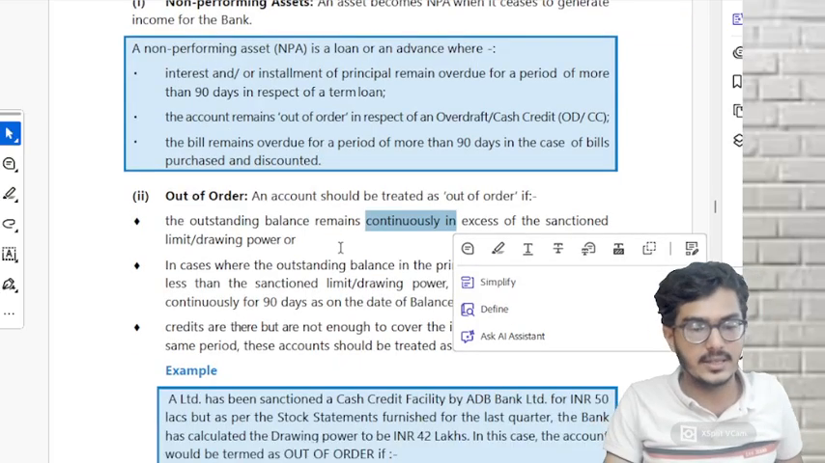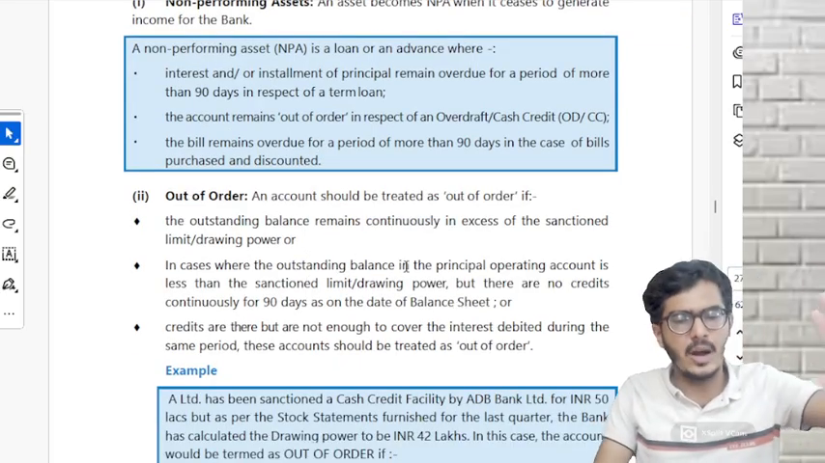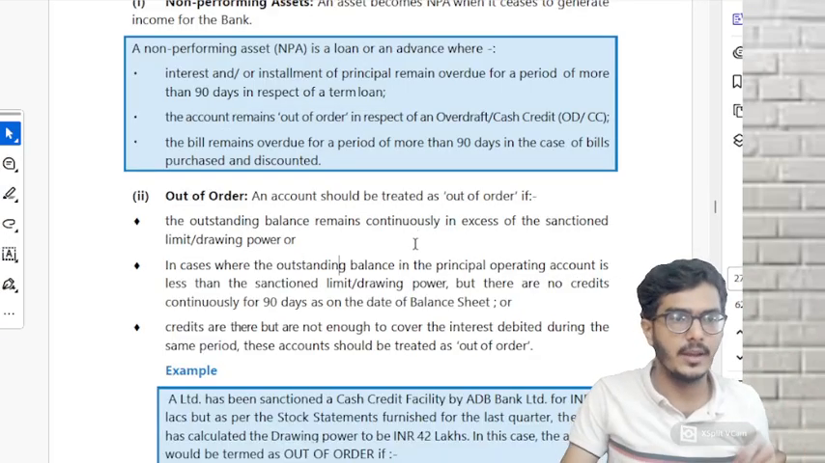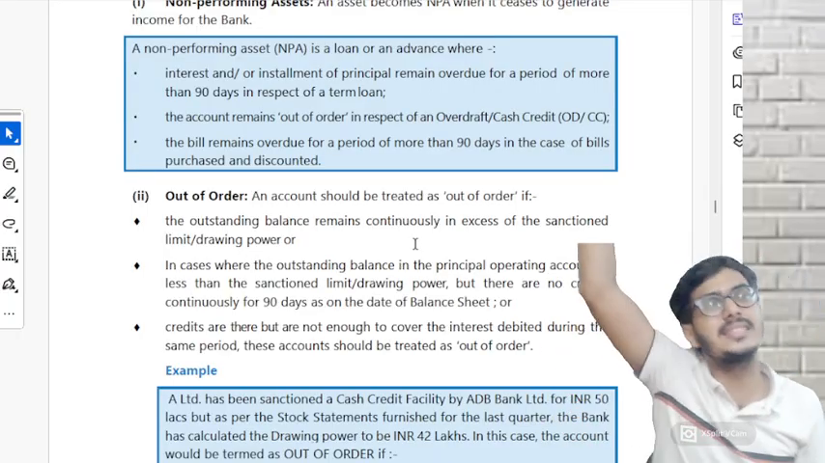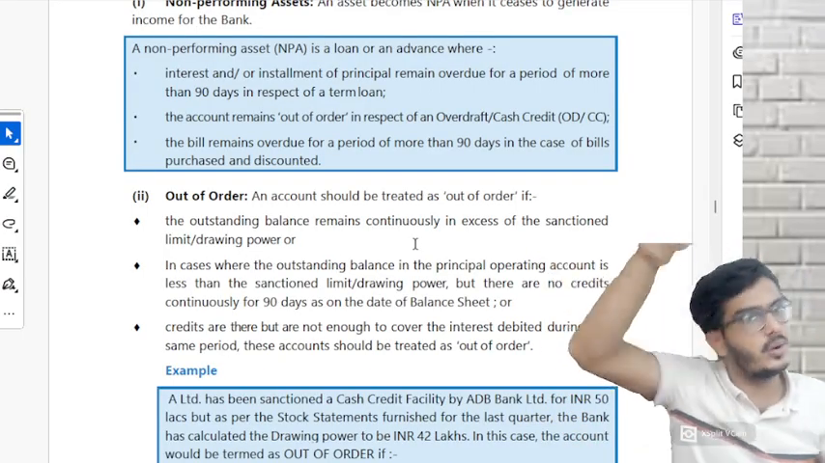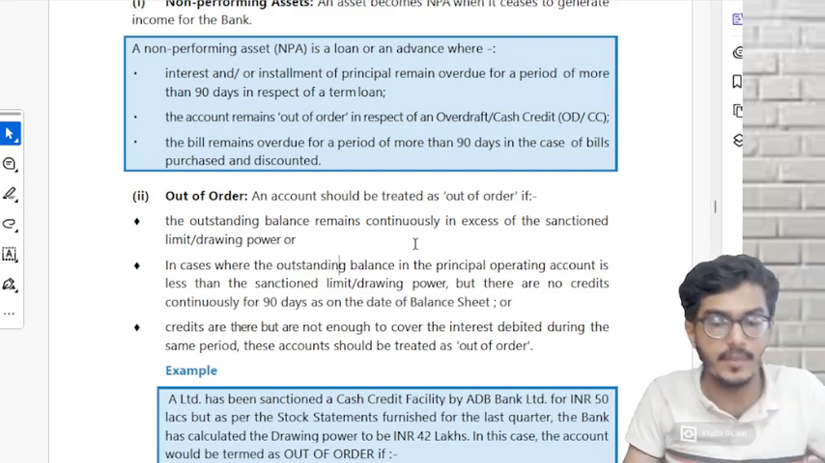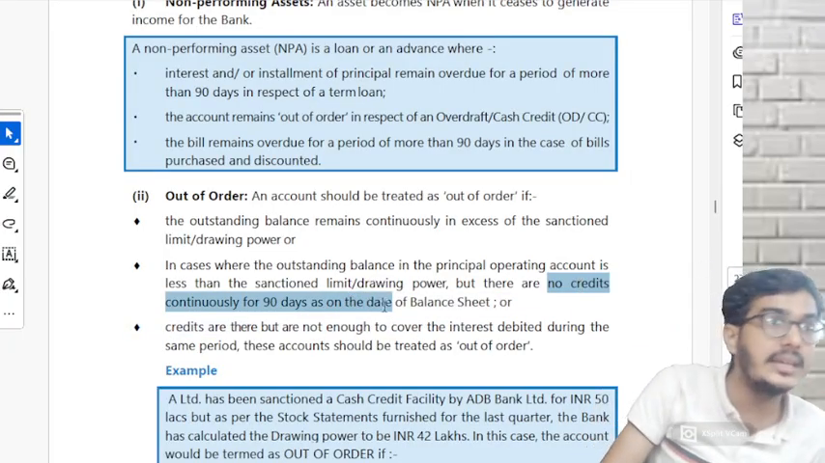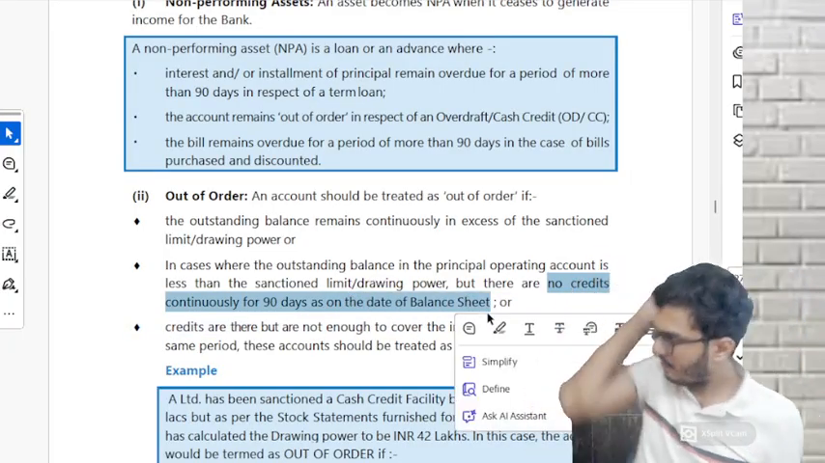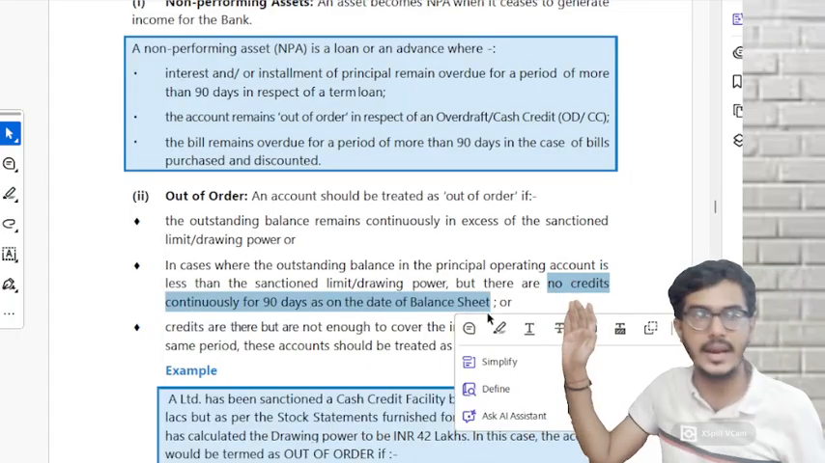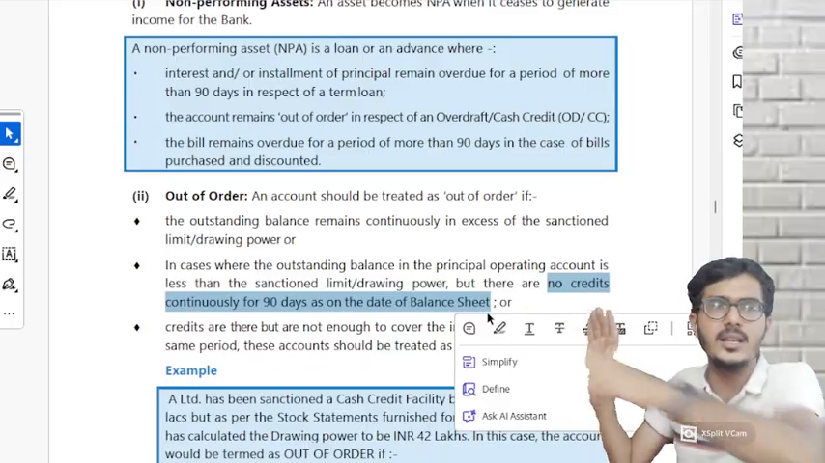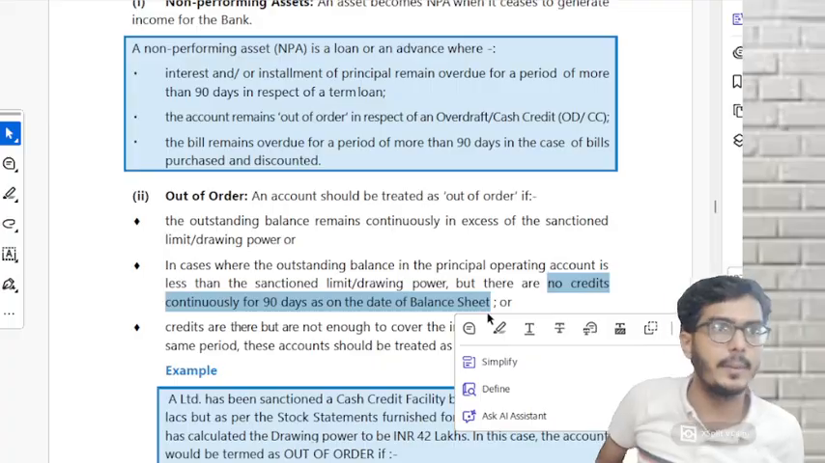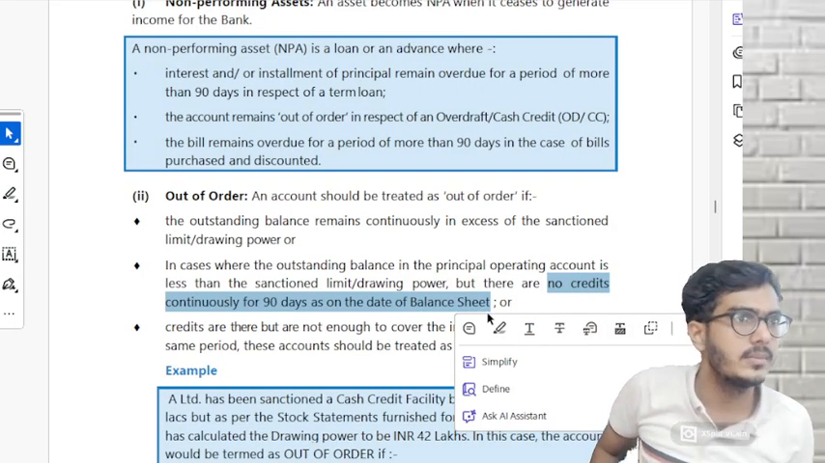Second case. What is the second case? They are telling, in case the outstanding balance in the principal operating account is less than the sanction limit or the drawing power. The first point was about excess of the drawing power or sanction limit. Secondly, they told it is well within the sanction limit and drawing power, but there are no credits continuously for 90 days as on the balance sheet date. On 31st March, they will go 90 days behind. They will check whether in the last 90 days you have not made any payments in the OD account. Not even 1 rupee. Again, you'll be considered out of order.